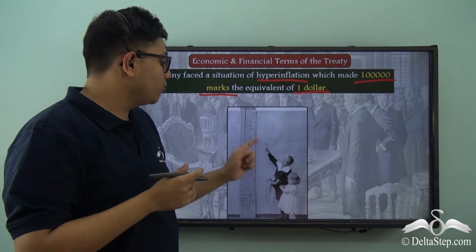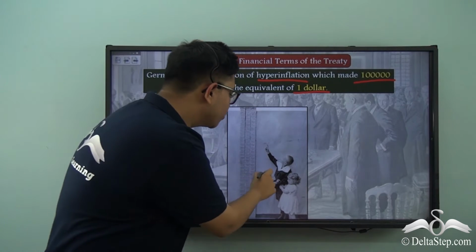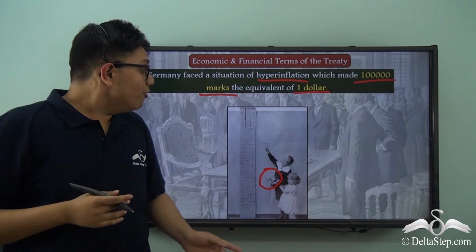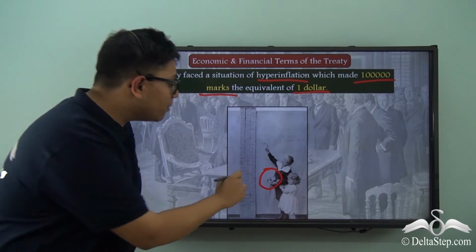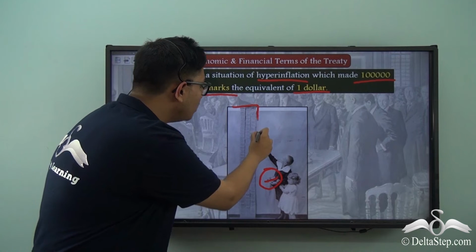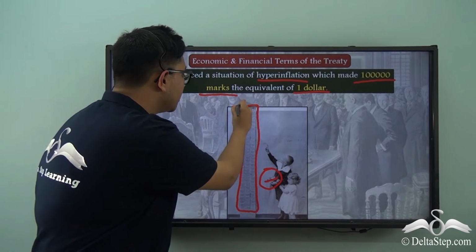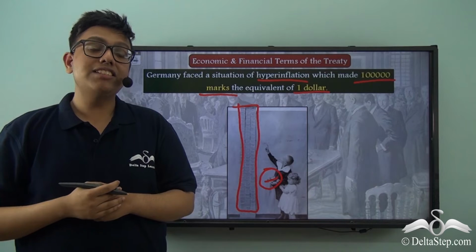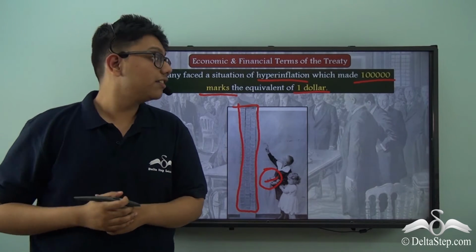So in this picture you can see that this child is holding a dollar note in his hand and then pointing to a mountain load of money. So this particular cash held by him is equivalent to all this currency, which is German mark. So as you can understand, the economy of Germany was absolutely devastated.